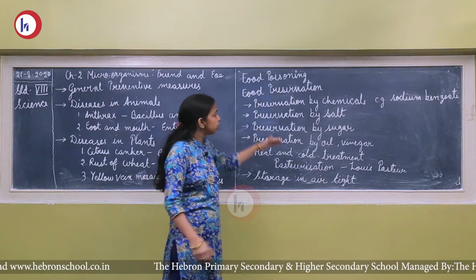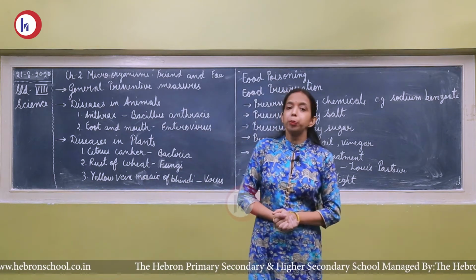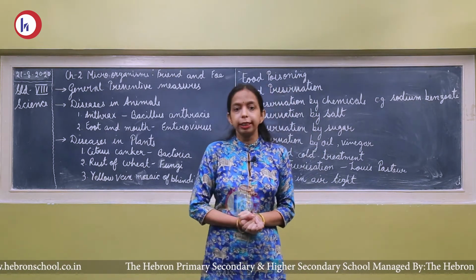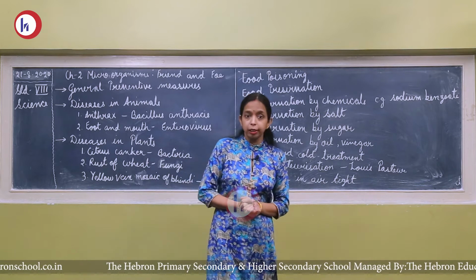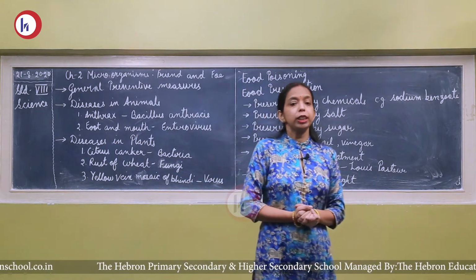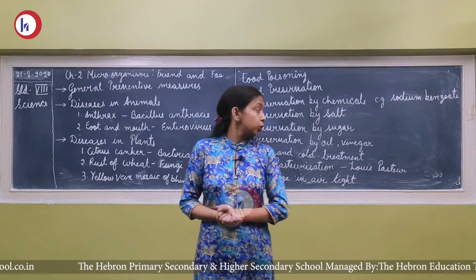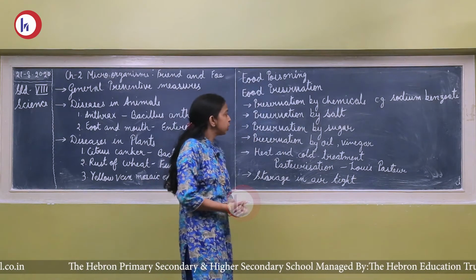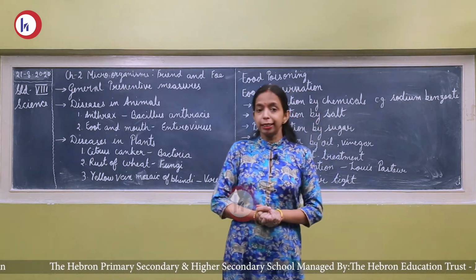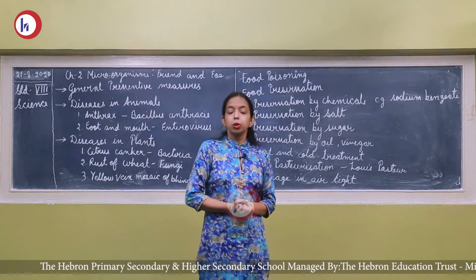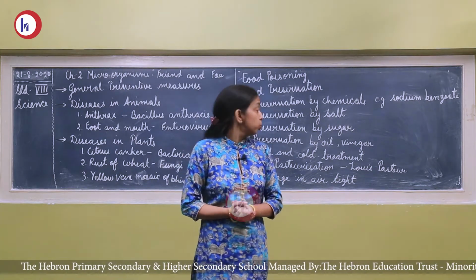Now the next is preservation by salt. You have seen pickle. In that pickle, there is a large amount of salt. So we can use salt to preserve our pickles. We can use it for preserving meat and also fish. Now the next is preservation by sugar. In jams, jellies, fruit squashes, sugar is mixed to preserve such food products.